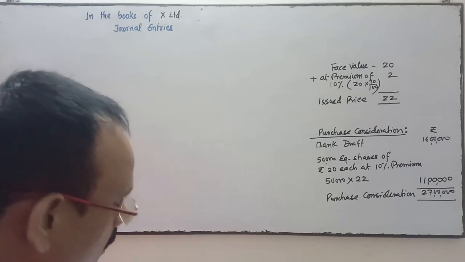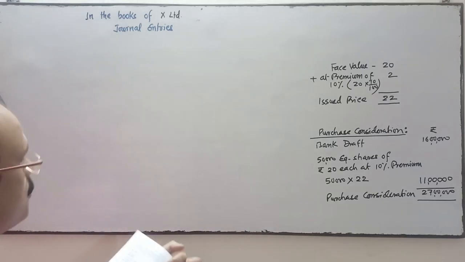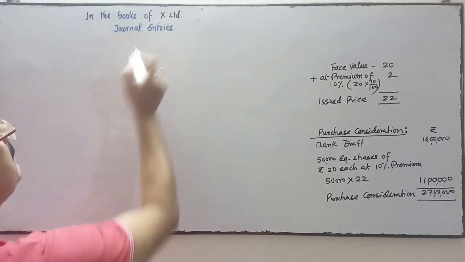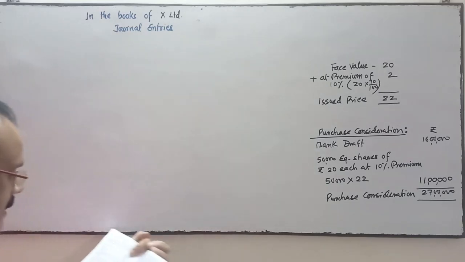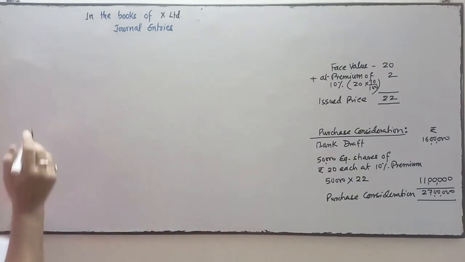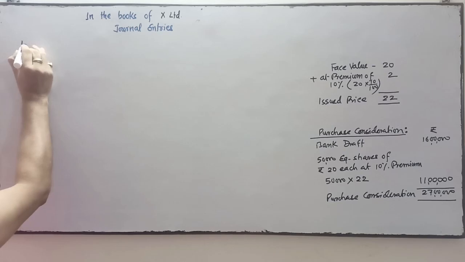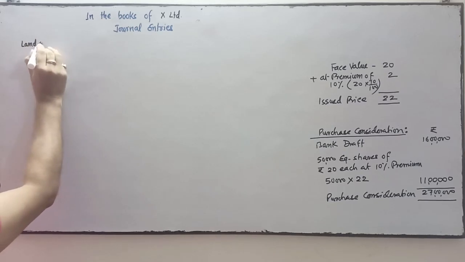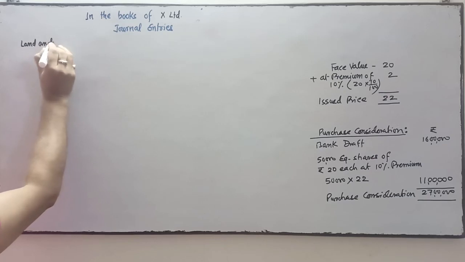Now you see, X Limited took over the following assets, so in the books of X Limited I am going to do the entry.